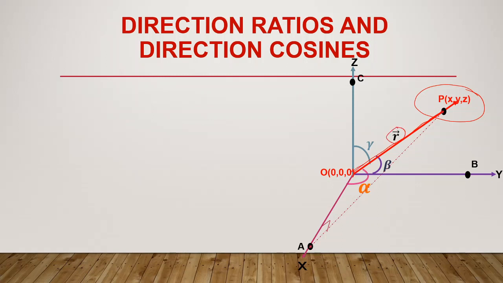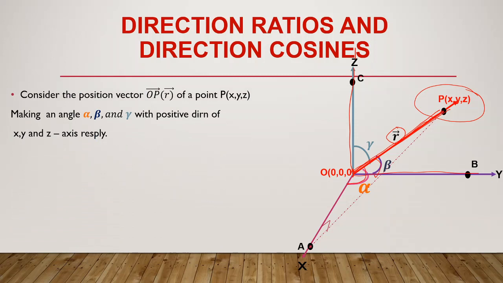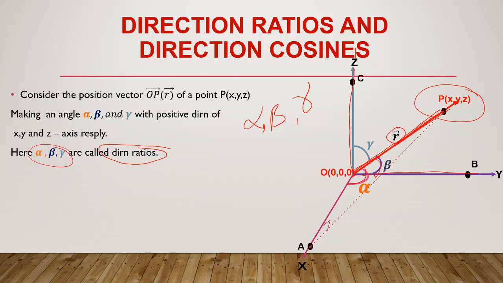Now just have a look at this. This OP is making an angle alpha with the x-axis, beta with the y-axis, and gamma with the z-axis. That is, vector OP, the position vector of point P, makes an angle alpha with the x-axis, beta with the y-axis, and gamma with the z-axis. Then these angles alpha, beta, and gamma are called direction ratios.